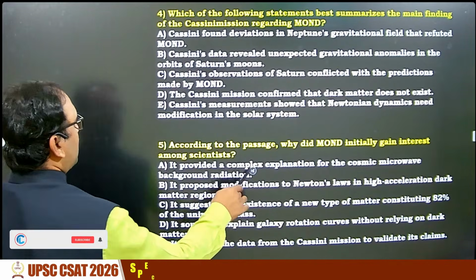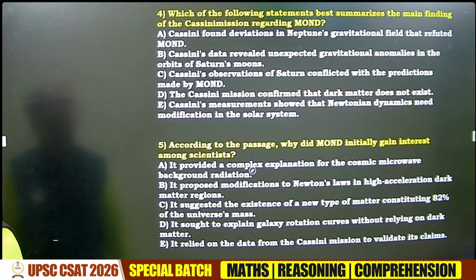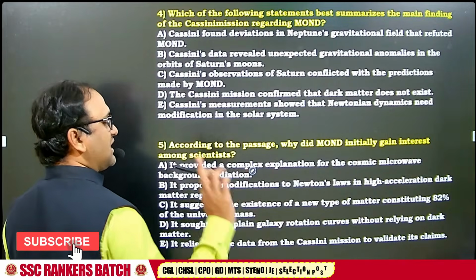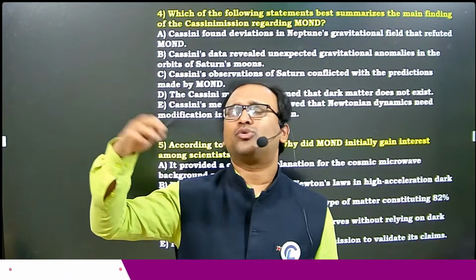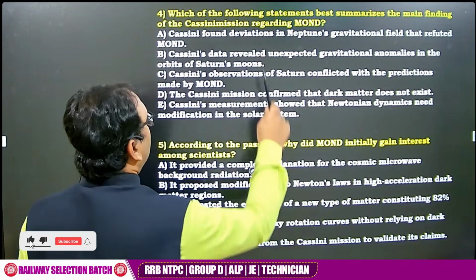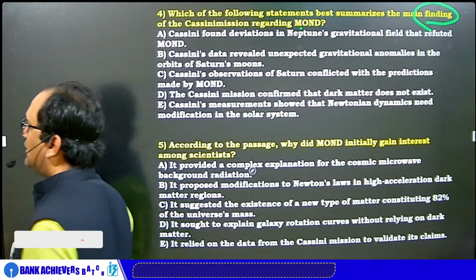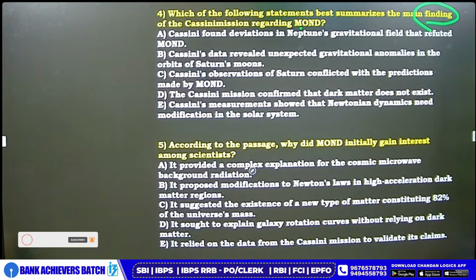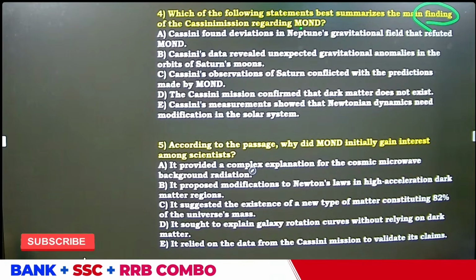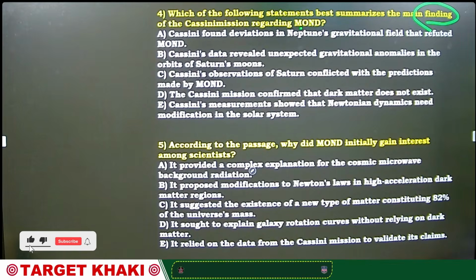The question number 4. Which of the following statements best summarizes the main finding of the Cassini mission regarding MOND? Yes. That is very important. In the beginning, everybody thought MOND, super technology. But actually what happened? There is one important discovery, main finding. What was that? Can you tell me? Anybody answer? 20 seconds. Quick answer, quick answer. What was the main finding?